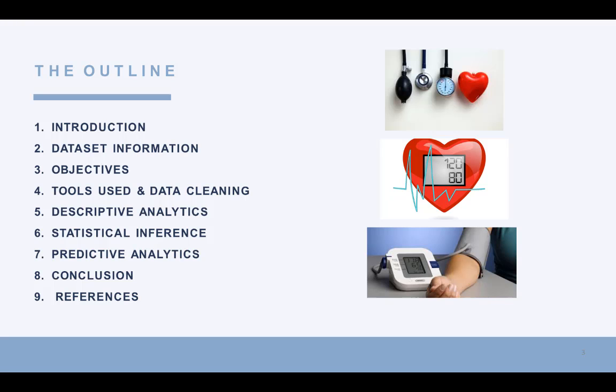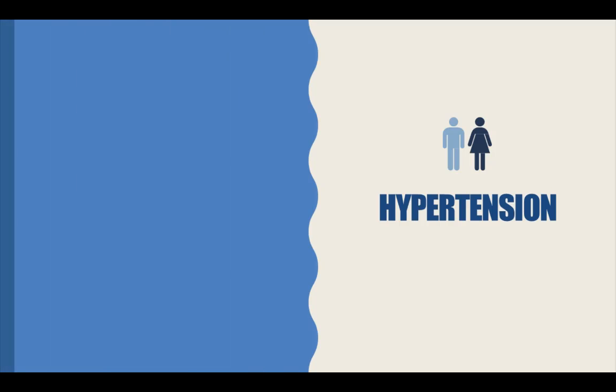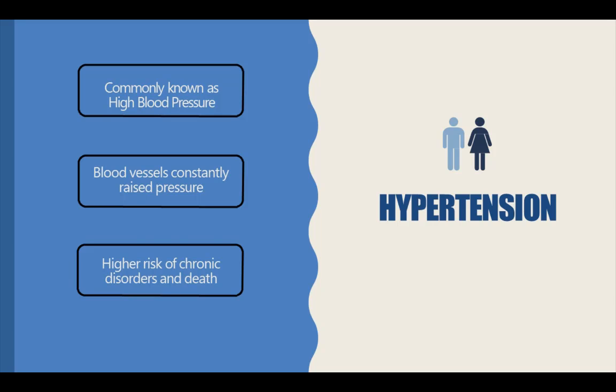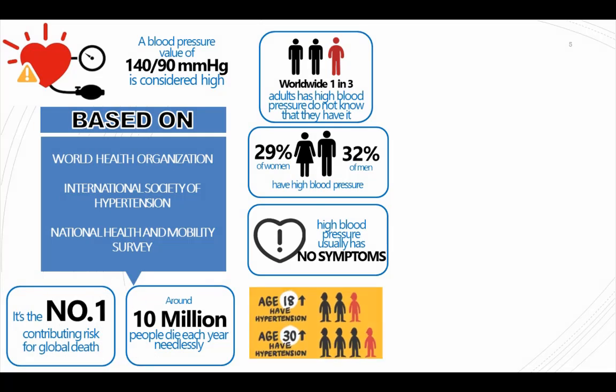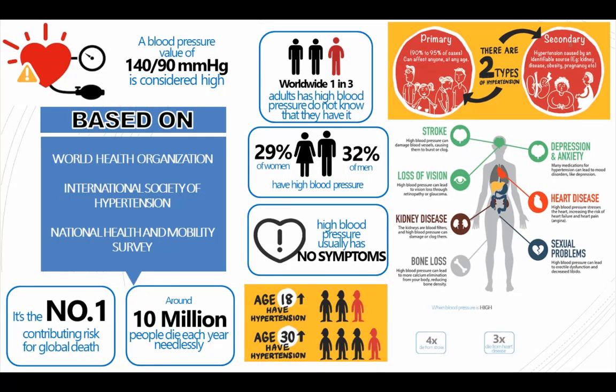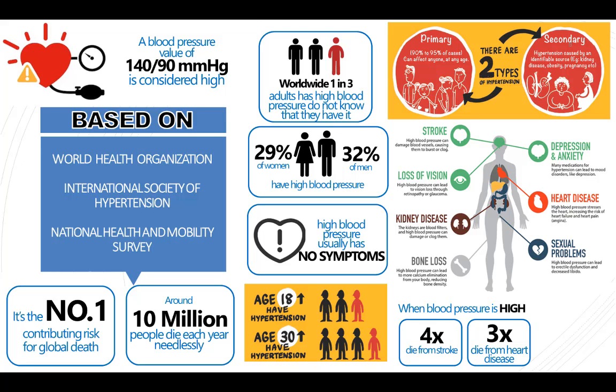What is hypertension? Hypertension, commonly known as high blood pressure, is when blood vessels constantly have raised pressure, with a higher risk of chronic disorder and death. Based on the World Health Organization (WHO), the International Society of Hypertension, and the National Health and Morbidity Survey, hypertension is the number one contributing risk for global death. Around 10 million people die each year needlessly.